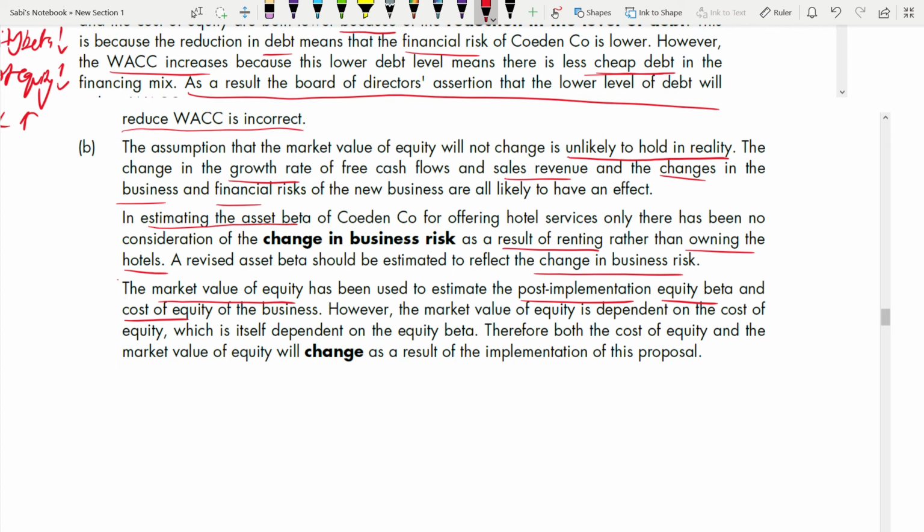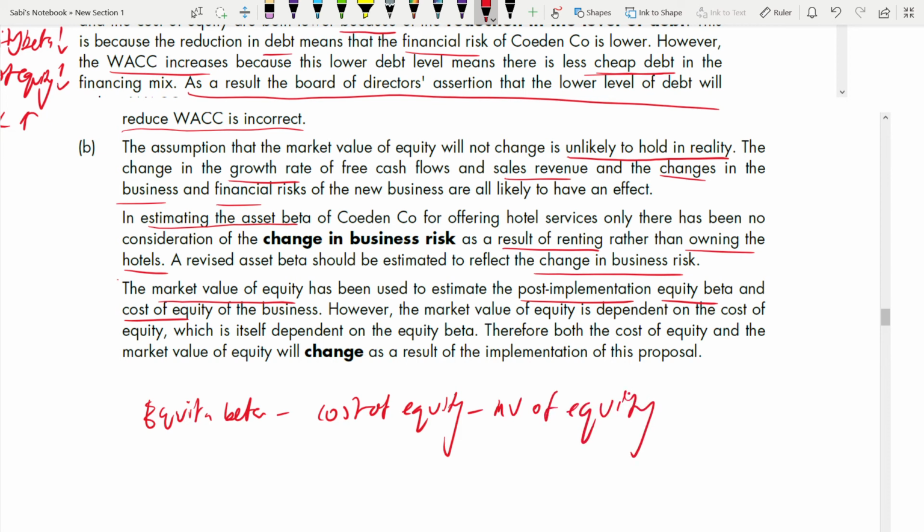Market value of equity is dependent on the cost of equity, which is itself dependent on the equity beta. You see that link? So equity beta will give you cost of equity. Cost of equity will give you market value of equity. This is a chain. You have to understand, in any question it is like this only. It will not change from question to question, so you can memorize it. Equity beta will give you cost of equity. Cost of equity will give you market value of equity. So your market value of equity is dependent on cost of equity, and your cost of equity is dependent on equity beta. You are going backwards.